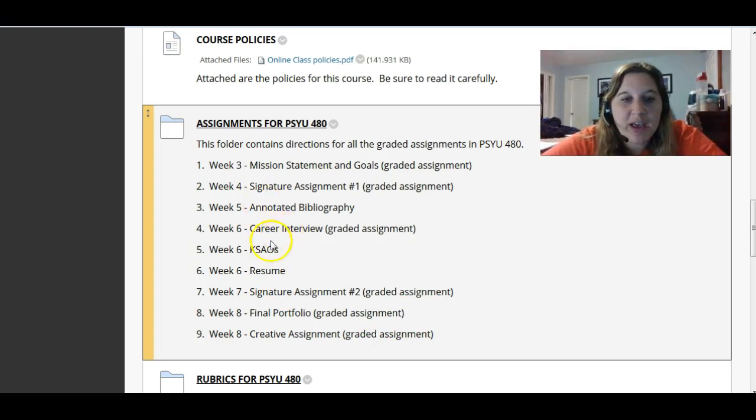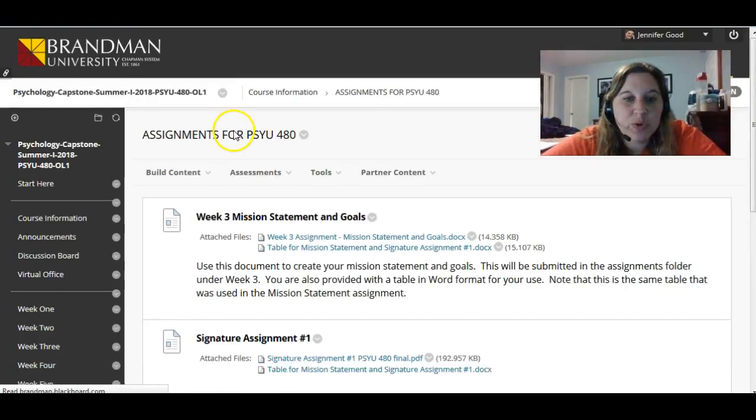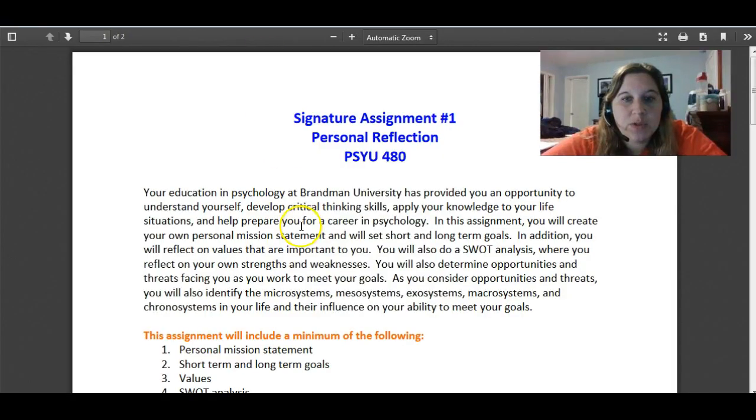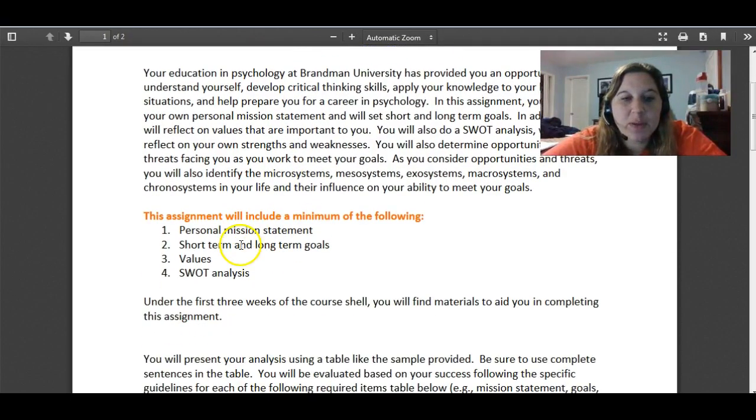So for week 5 and week 6 you have several documents in here that aren't graded, but they're useful in helping you to complete assignments that are going to be coming due in the future. So let's look at the assignment folder, and specifically if you come in here you're going to find signature assignment number 1. If you click on this tab, it's going to take you to a PDF file that will talk about what is going to be graded for your signature assignment number 1.